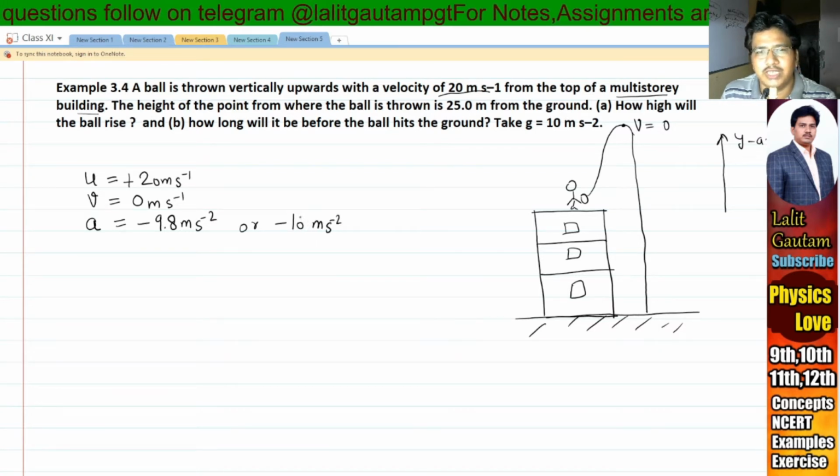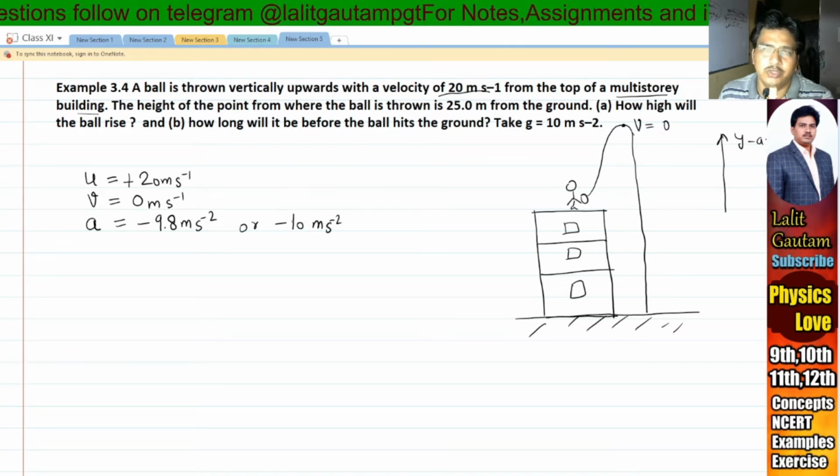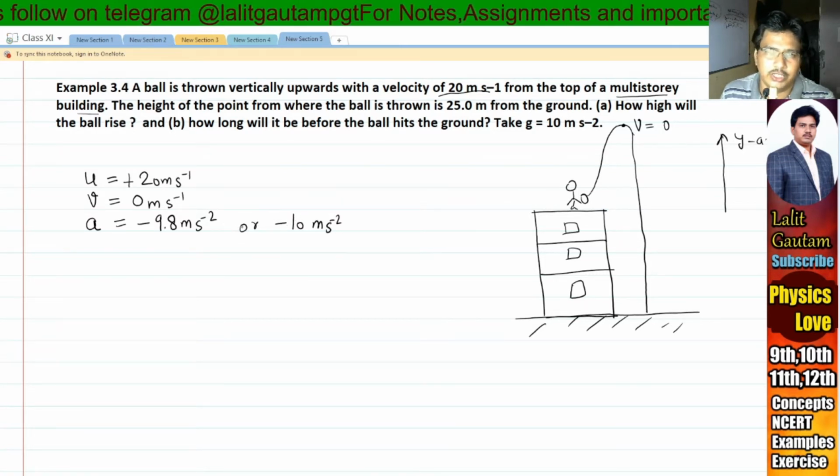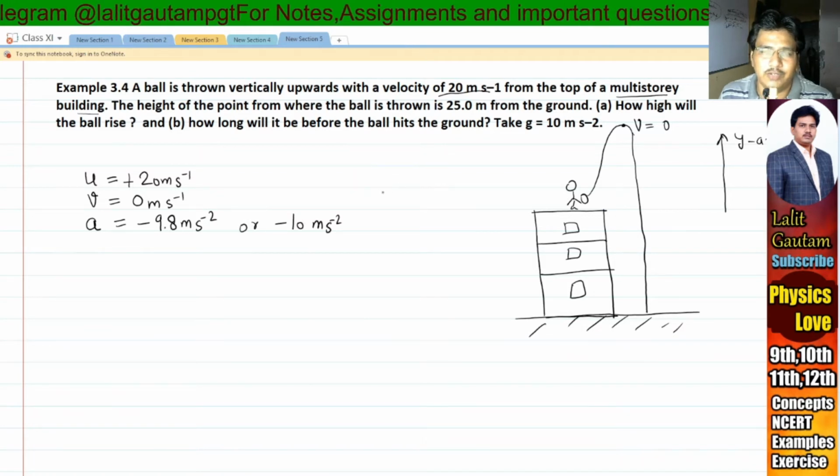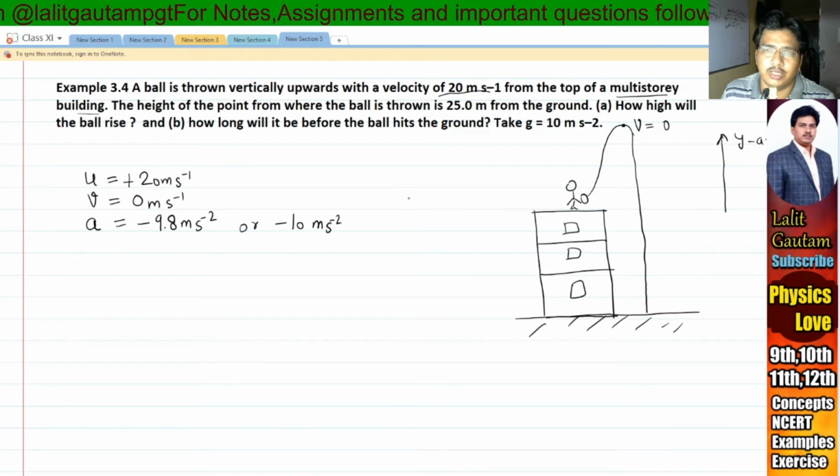Sometimes students get confused whether we have to use a negative sign or positive sign before this acceleration due to gravity. But my friends, always remember, acceleration due to gravity has only one direction, that is towards the center of earth.